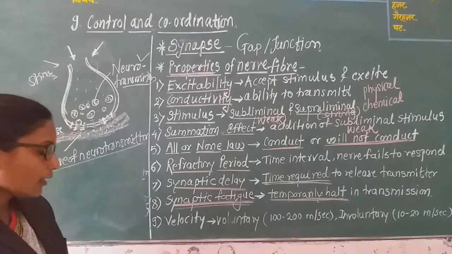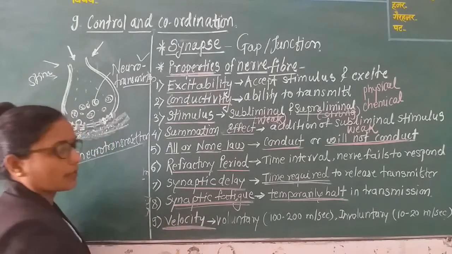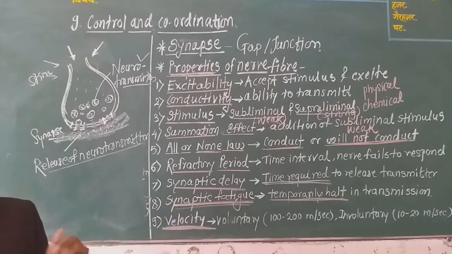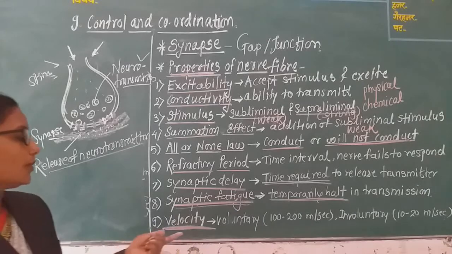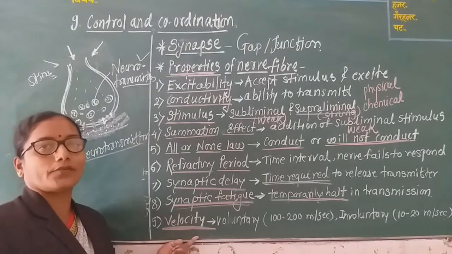Then the next property is velocity. In the transmission of nerve impulse, velocity is also one of the important properties of the nerve fiber.